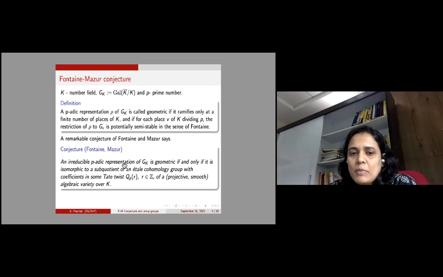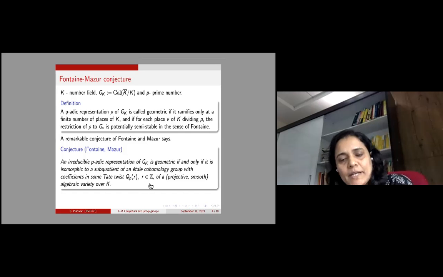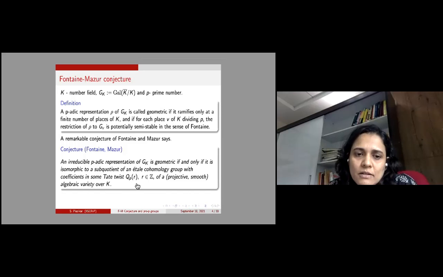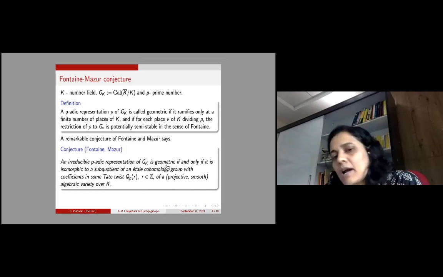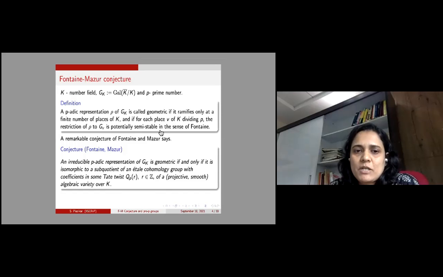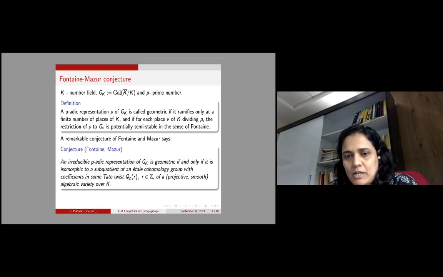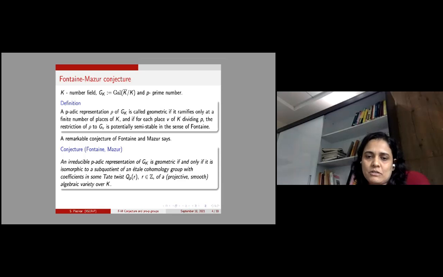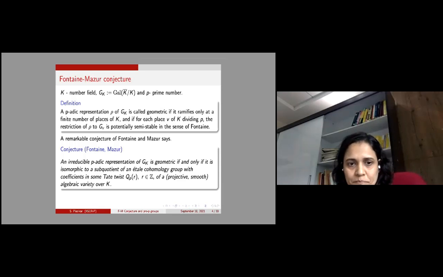In Fontaine's original paper where he discussed this conjecture, he also specified that the representations which come from algebraic geometry are already geometric. So they are already potentially semi-stable at the primes dividing p, and the other condition is also satisfied. The hardest part of this conjecture is to show that any geometric representation actually comes from algebraic geometry. And this is one of the most influential conjectures in modern arithmetic geometry.